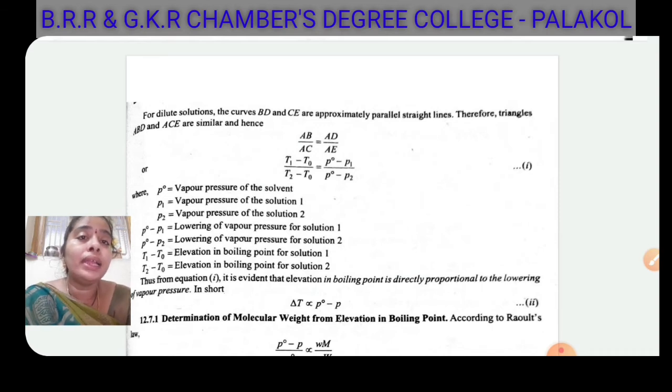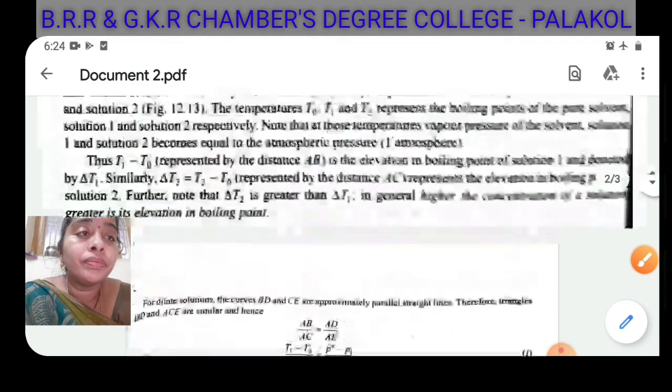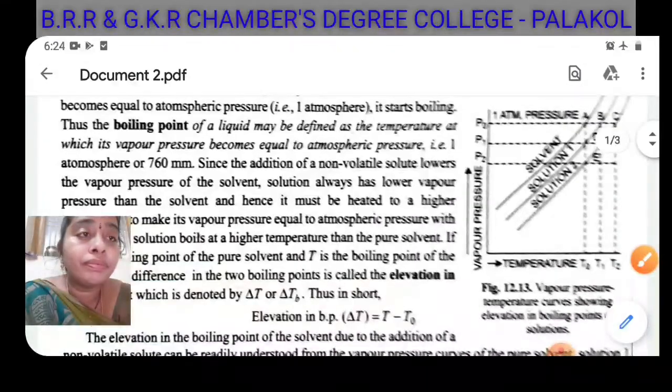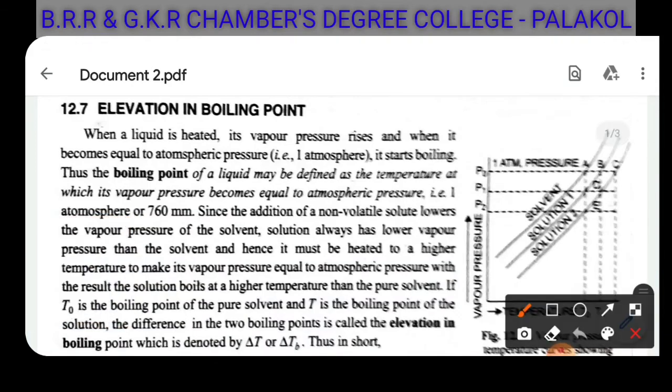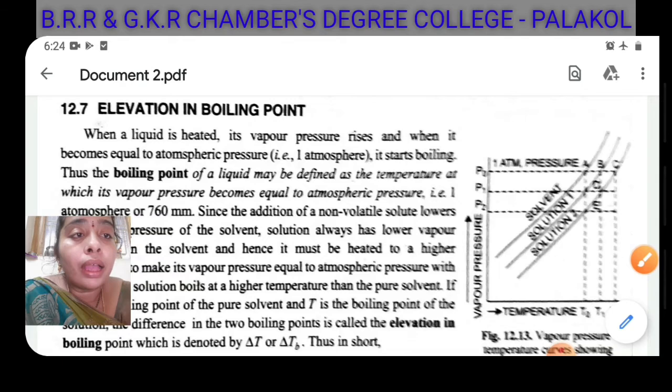Therefore, triangles ABD and ACE are similar.